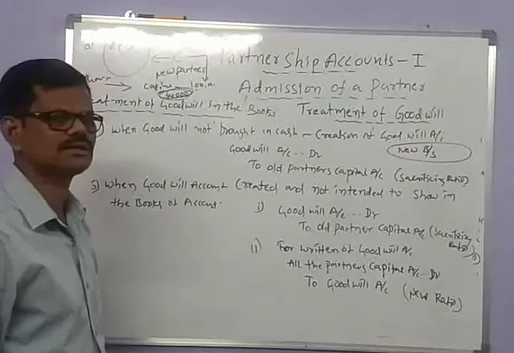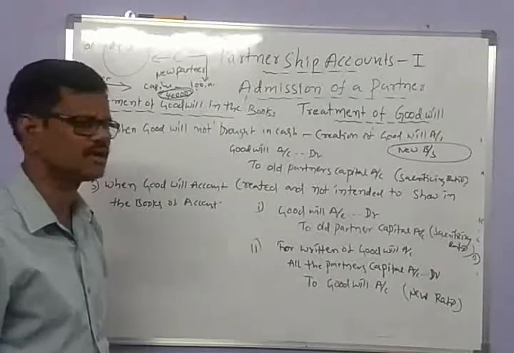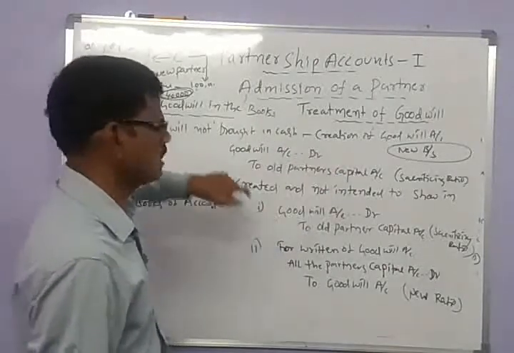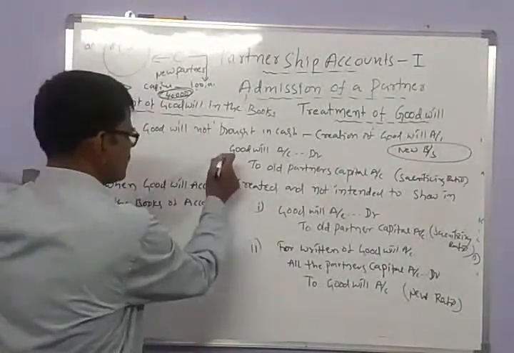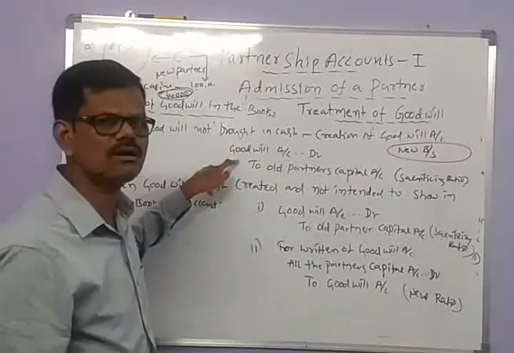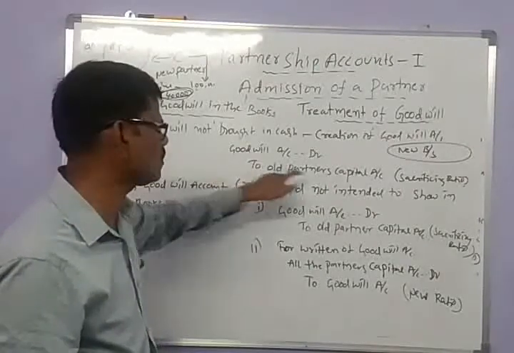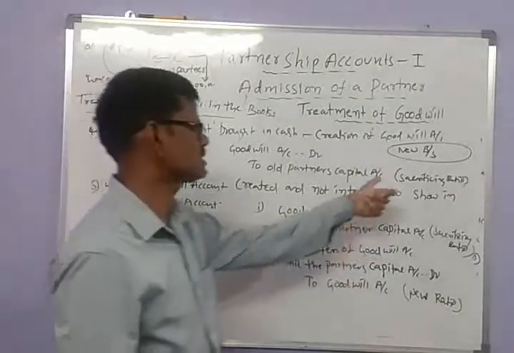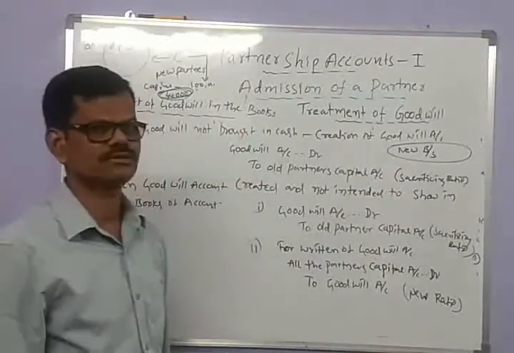Then we have to pass this entry: goodwill account debtor to old partners capital accounts as per the sacrificing ratio.